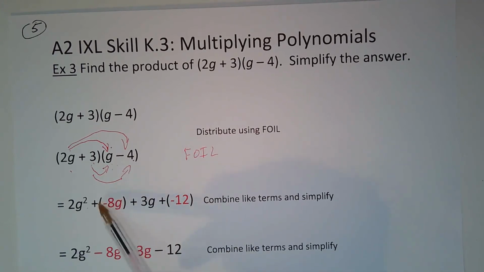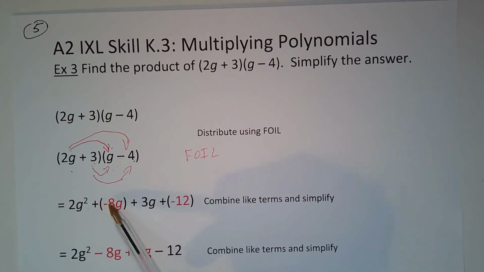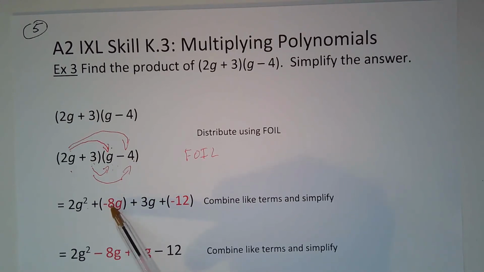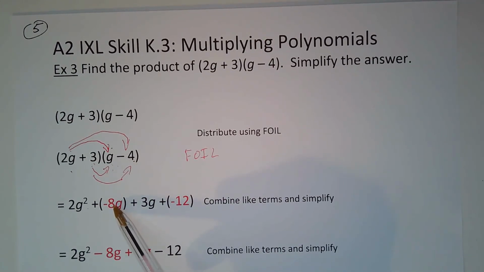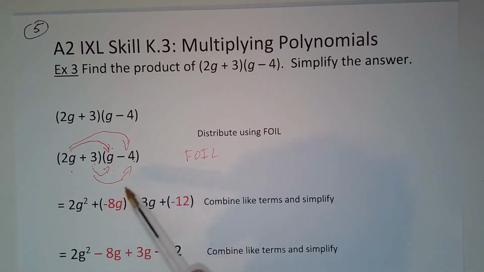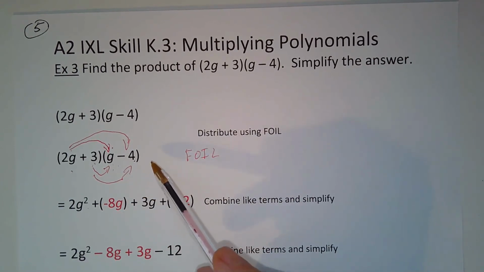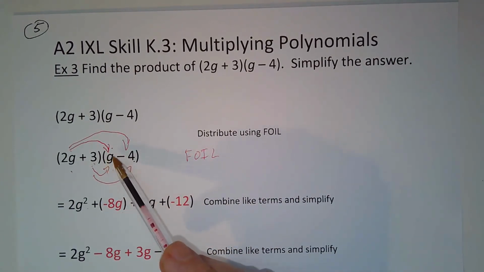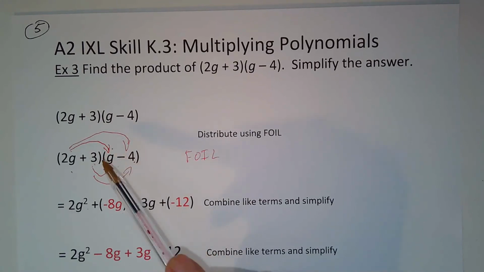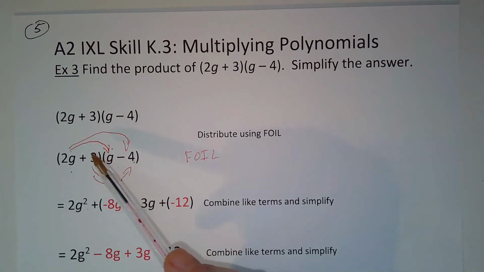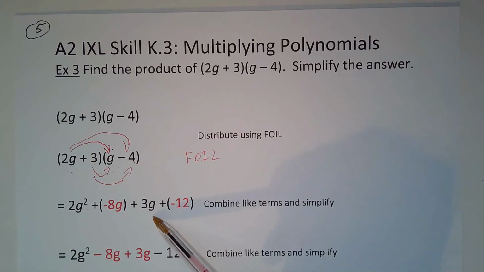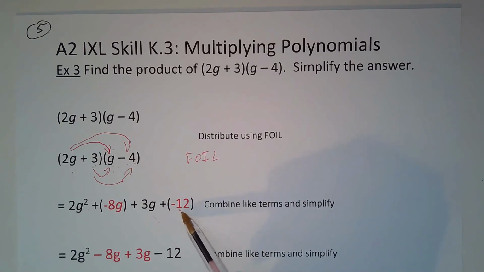Notice I've inserted it here with a plus sign in front of it. I wanted you to see that you came up with a negative result. We'll resolve positive and negatives when I get to the end of this. So then we're going to multiply 3 times g, that's 3g, and then 3 times negative 4, and so that's going to be negative 12, and I've set it up again this way.